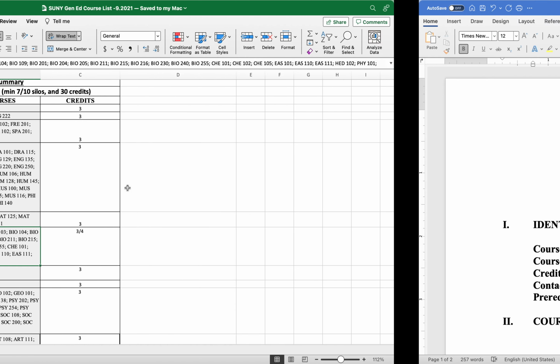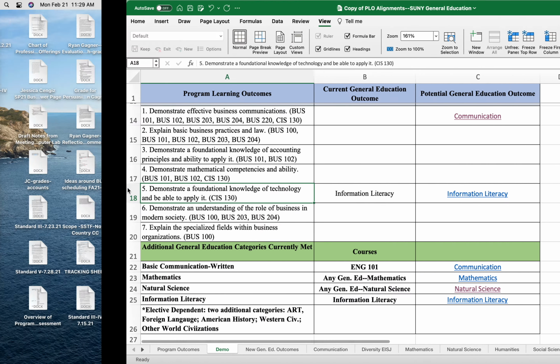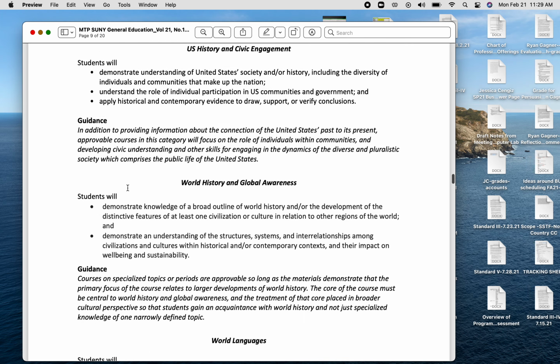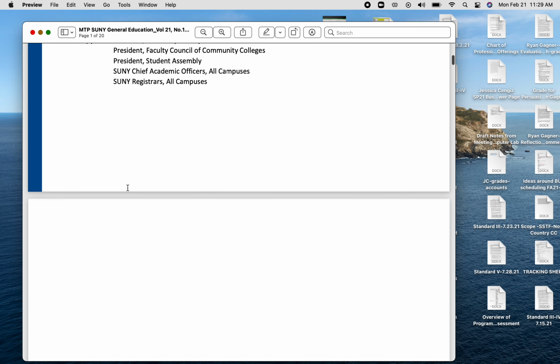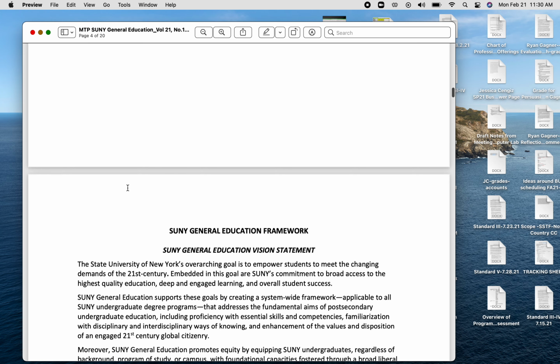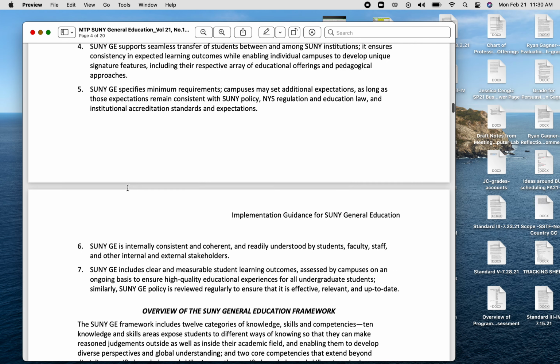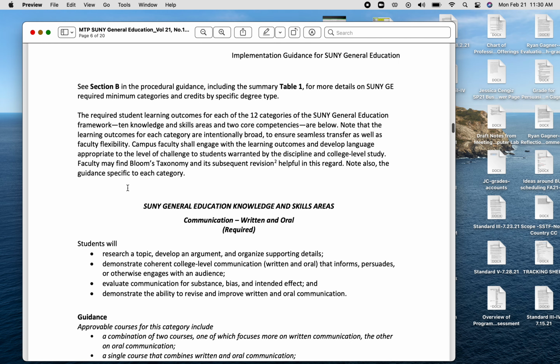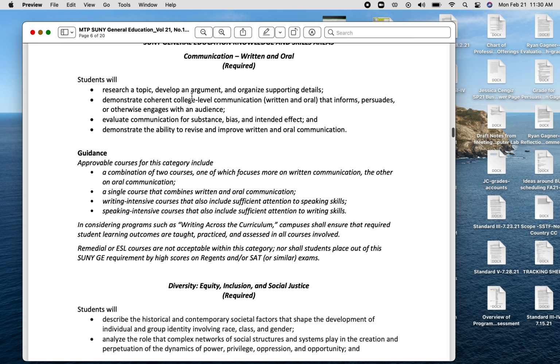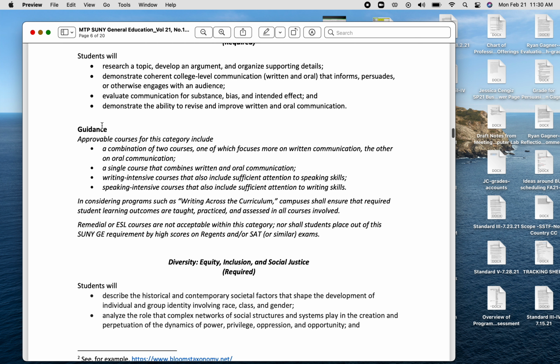The last document that I think you will find helpful, that I'll include in the folders for each department, is the actual memorandum to presidents that came out from the SUNY Board of Trustees. And again, you don't have to read this verbatim, but I want to just show you some guidance areas that may be helpful as you're looking through the program changes. So for instance, under this first one, communication, here's the language that I included in that tab of the new Gen Ed outcomes. And then here's the guidance.